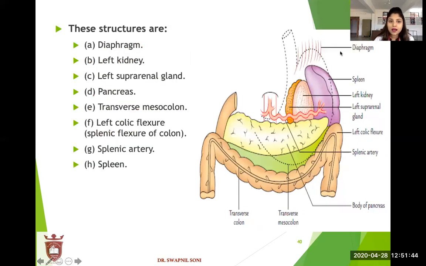The structures are diaphragm, spleen, left kidney, left suprarenal gland, pancreas, transverse mesocolon, left colic plexus, splenic arteries, spleen. All of these are present here.